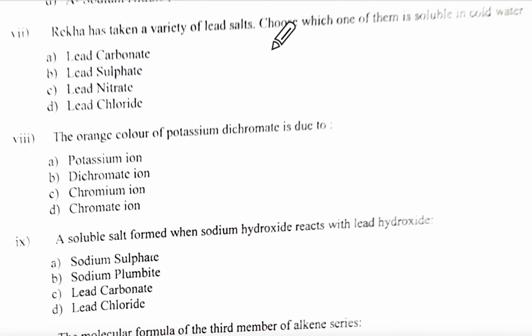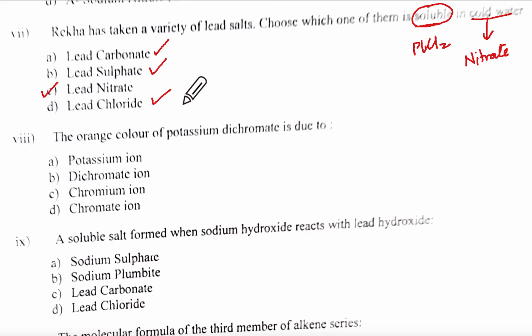Rekha had taken a variety of lead salts. Choose the salts. One of them is soluble in cold water, means it will be, no, 1 minute. Soluble in cold water means it will have to be the nitrate only, no? If you say PbCl2, it is insoluble in cold water and soluble in hot water. So it will have to be this, because lead has lead nitrate as the only soluble salt. This is insoluble, this is insoluble, this is insoluble.